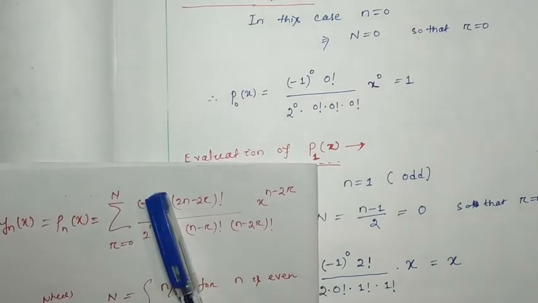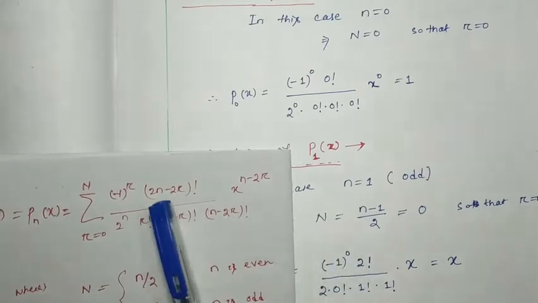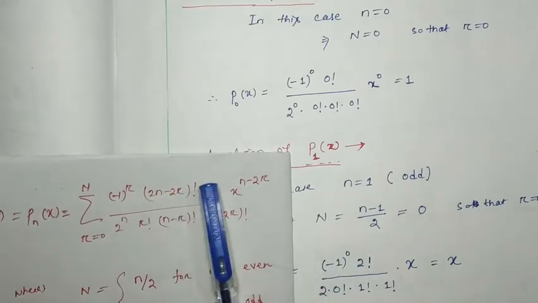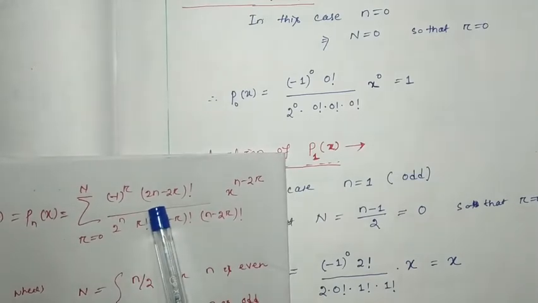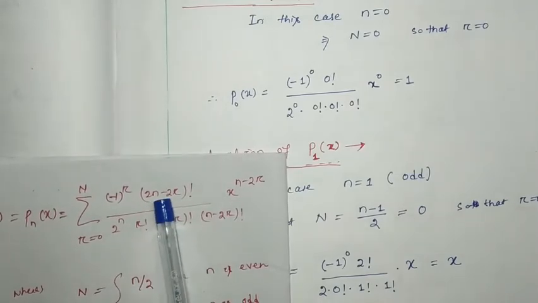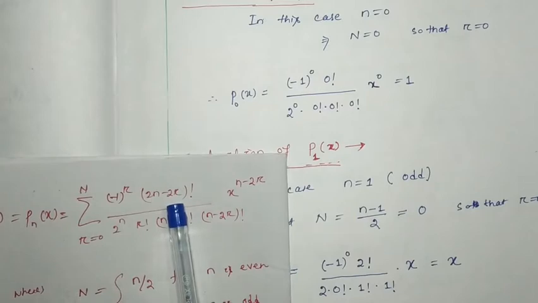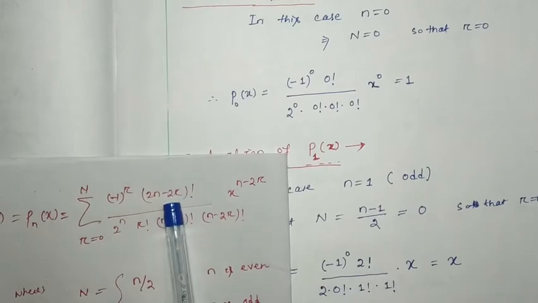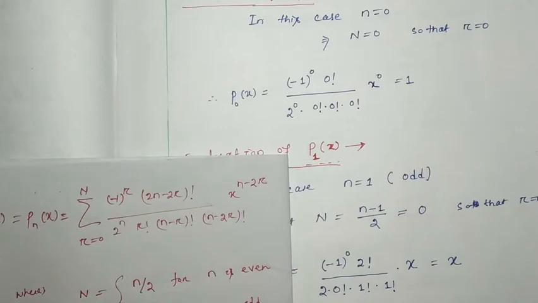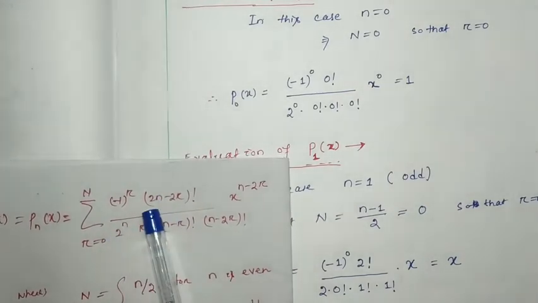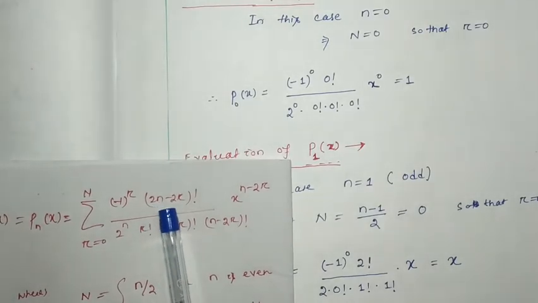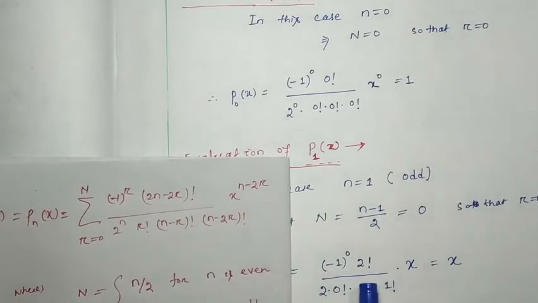So minus 1 to the power 0, then (2n minus 2r) factorial. Here small r is how much? 0. That means 2 into r is also 0. Sorry, here n equal to 1. So it will be 2 minus 0, that means 2 factorial.